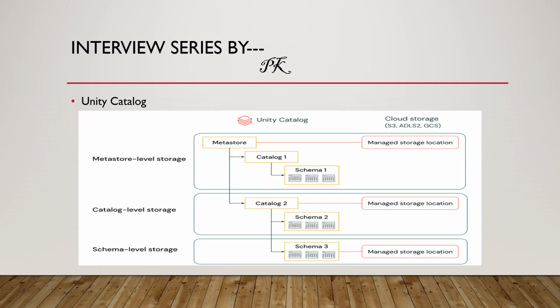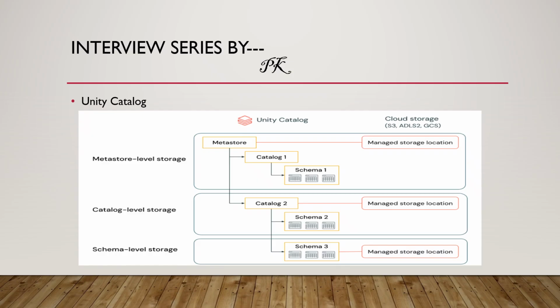Now we are no longer storing data just as tables, it's assets that need security. We know, for example, if we are storing any data on our mobiles or anywhere, we provide some kind of security. Unity Catalog is also a kind of security. It will provide governance, auditing and control across all our cloud platforms.